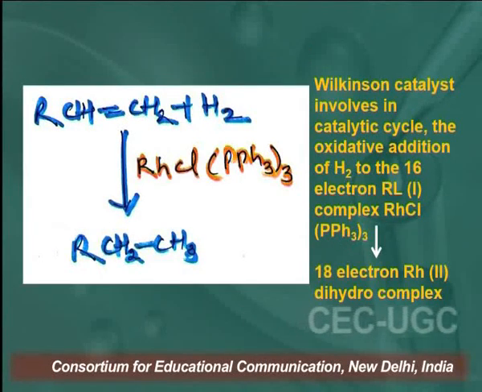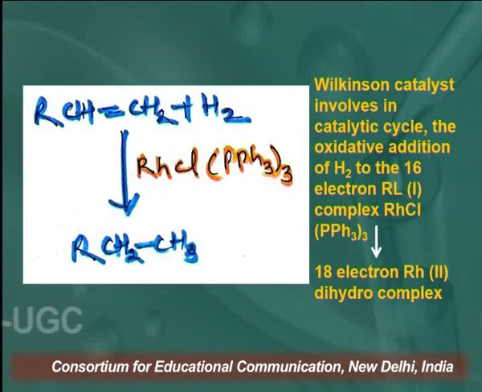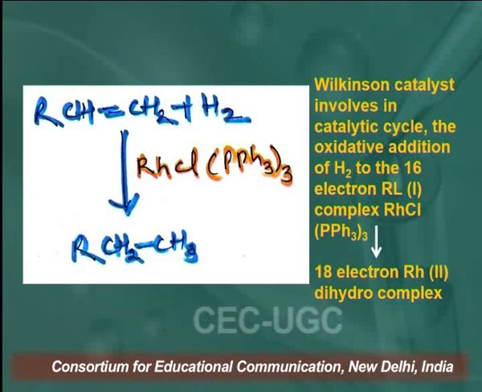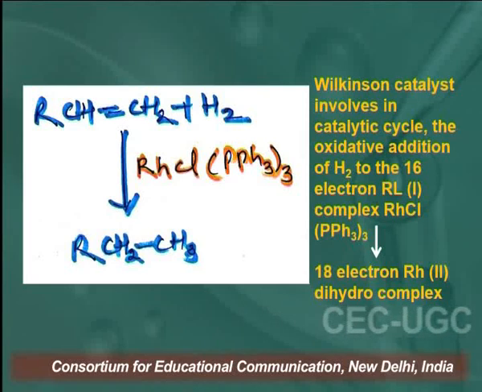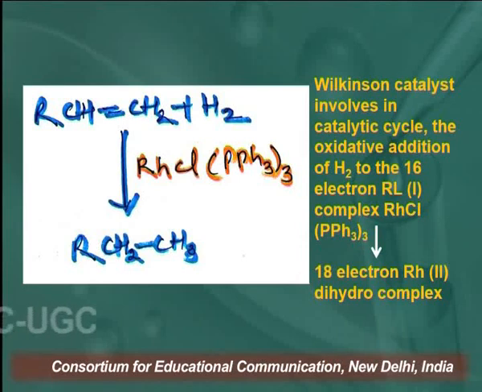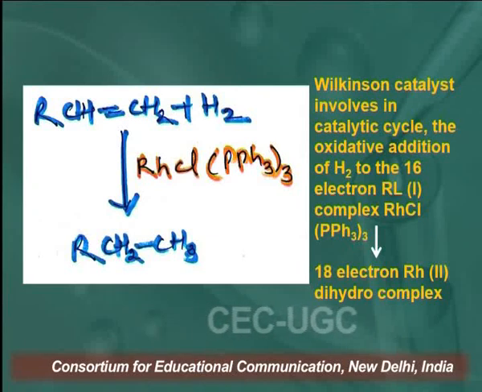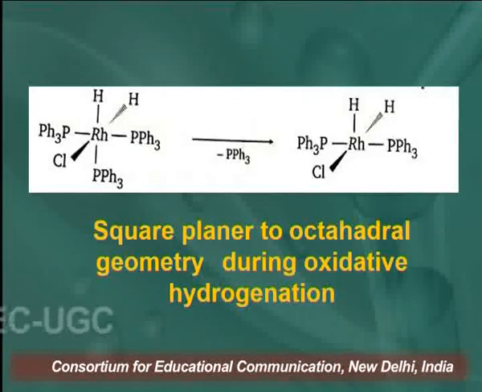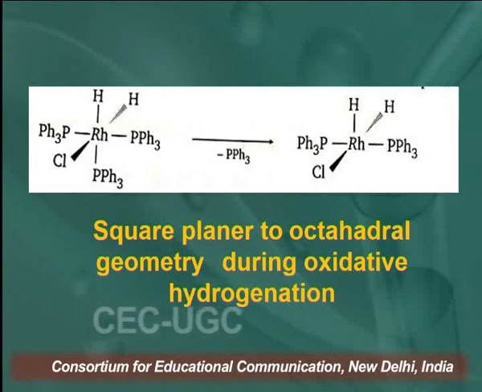Another important example where Wilkinson catalyst is involved is the catalytic cycle, in which there is oxidative addition of H2 to the 16 electron Rh(I) complex. So this is again Wilkinson catalyst. Here the Rh(III) is an 18 electron dihydro complex, and if we talk about the complex geometry, it is square planar.